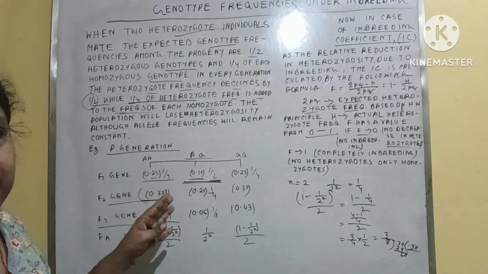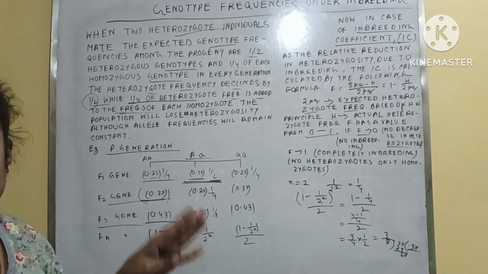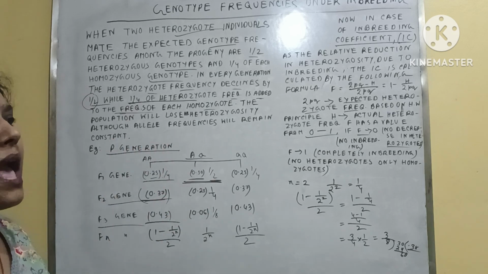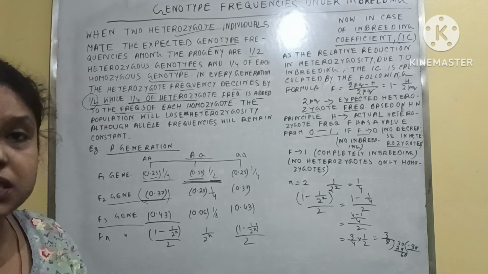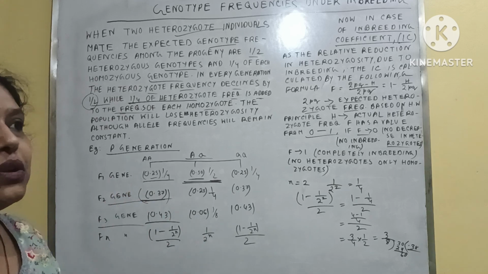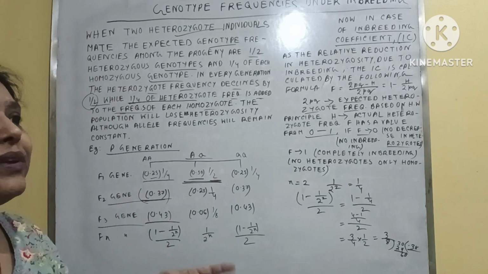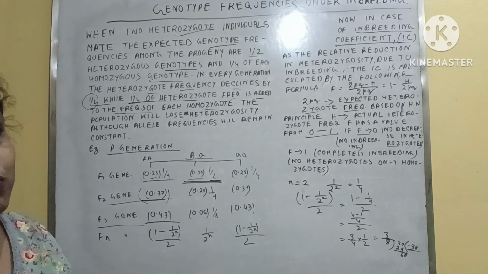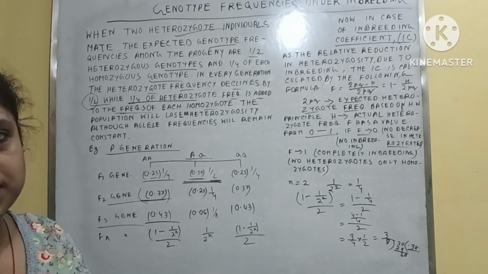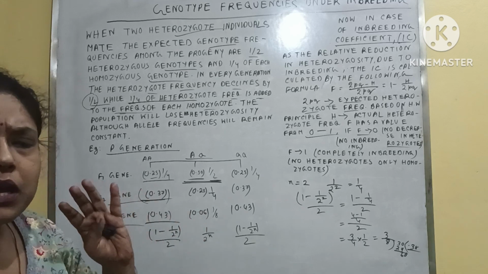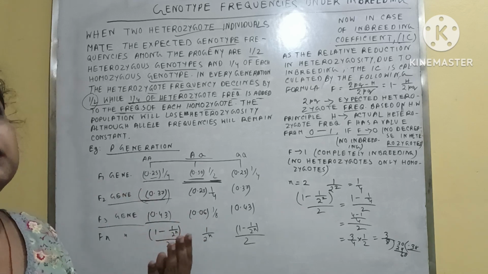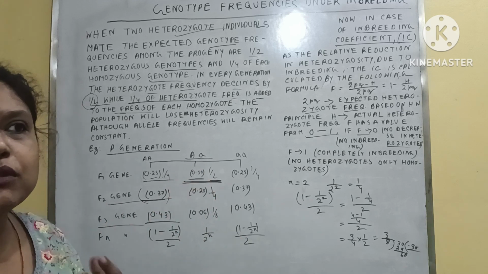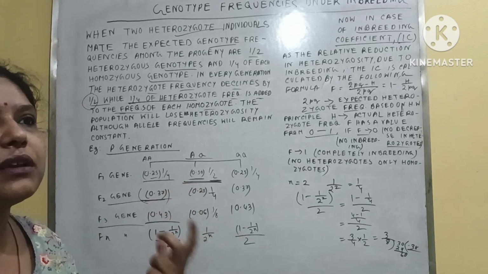If inbreeding occurs, the heterozygote frequency declines and at last becomes 0. The homozygote frequency increases generation after generation, and at last, say in the F5 or Fn generation, the heterozygote frequency is not there, but the homozygote frequency is.